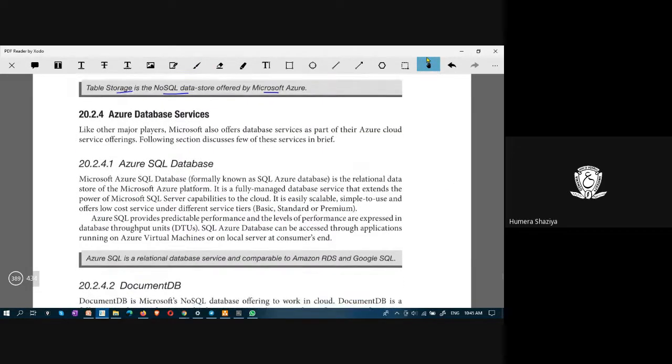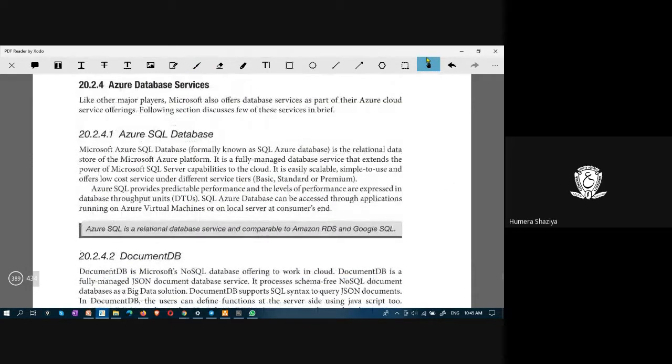Azure Database Service has Azure SQL Database, Microsoft Azure SQL Database. It was formerly known as SQL Azure Database. It is a relational data store, and it is a fully managed database service, and it extends the power of Microsoft SQL Server.